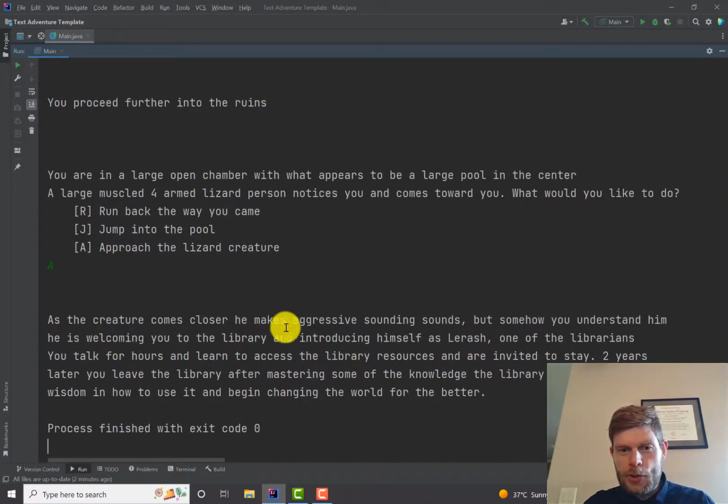As the creature comes closer, he makes aggressive sounding sounds. That sounds like before. But somehow you understand him. He is welcoming you to the library and introducing himself as Larash, one of the librarians. You talk for hours and learn to access the library resources and are invited to stay. 2 years later, you leave the library after mastering some of the knowledge the library contains and gaining wisdom in how to use it, and begin changing the world for the better.